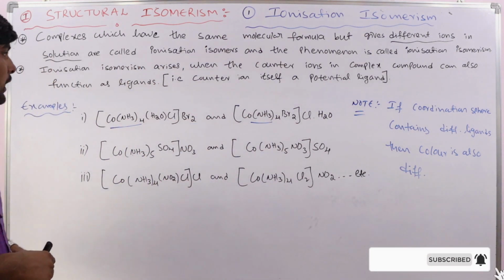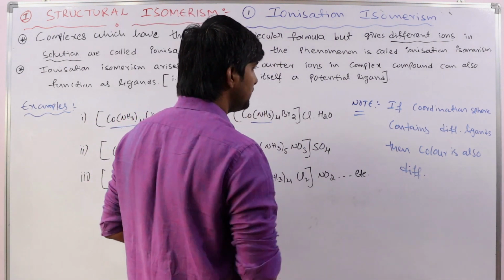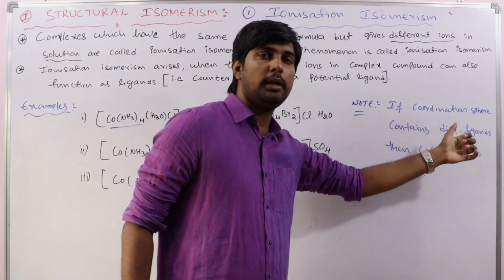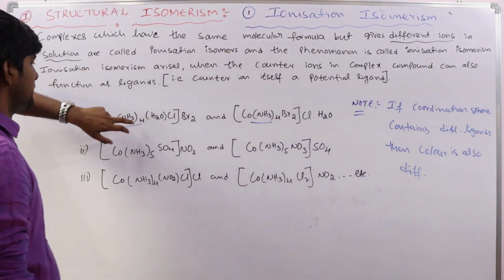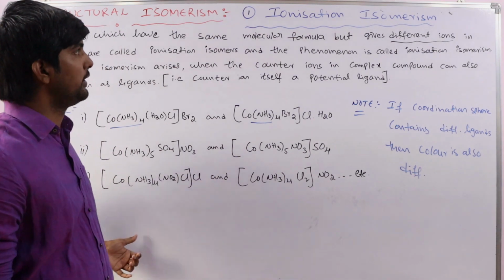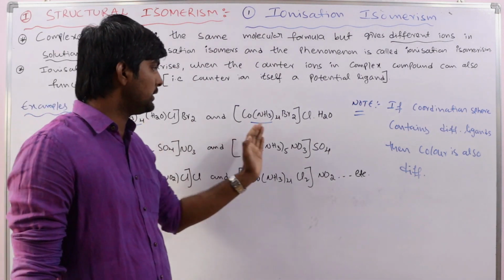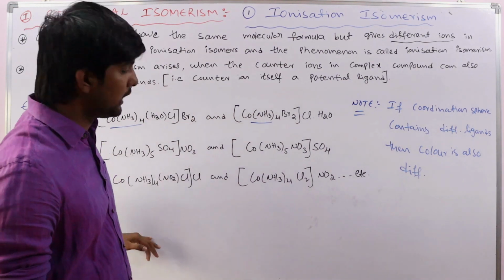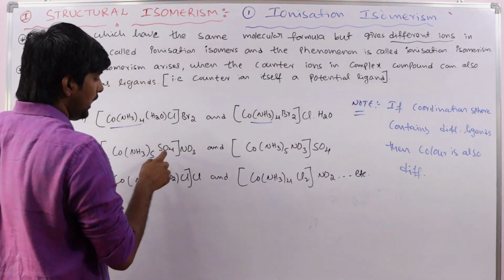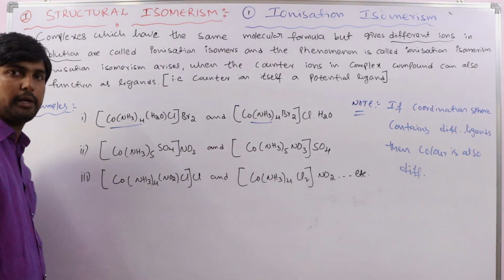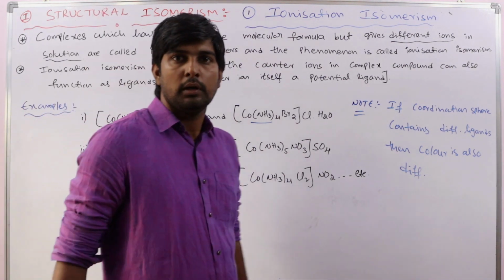So if the types of ligands inside the coordination sphere are different, then in most cases the complexes have different colors. This is another important point. The ionization isomers have different colors because the ligands in the coordination sphere are different in the two isomers, yes or no? Clear?